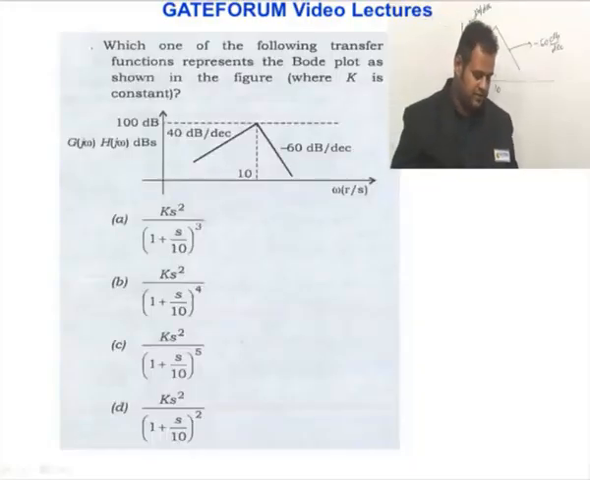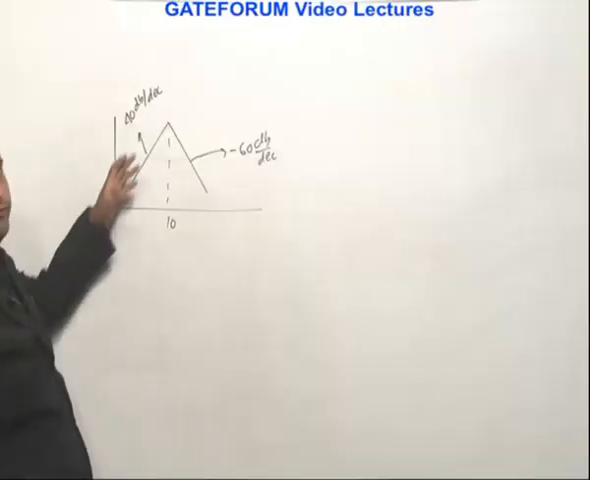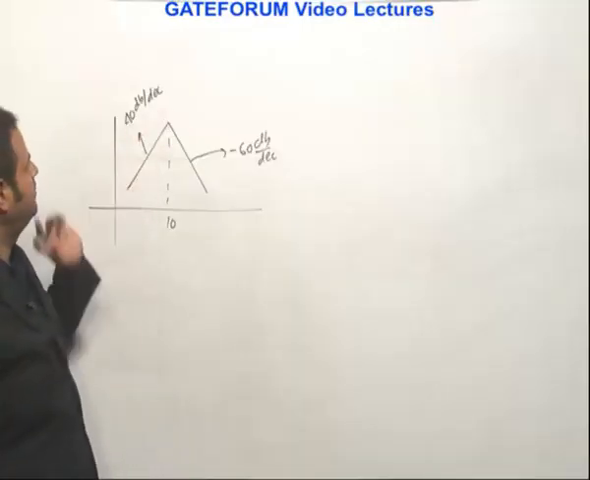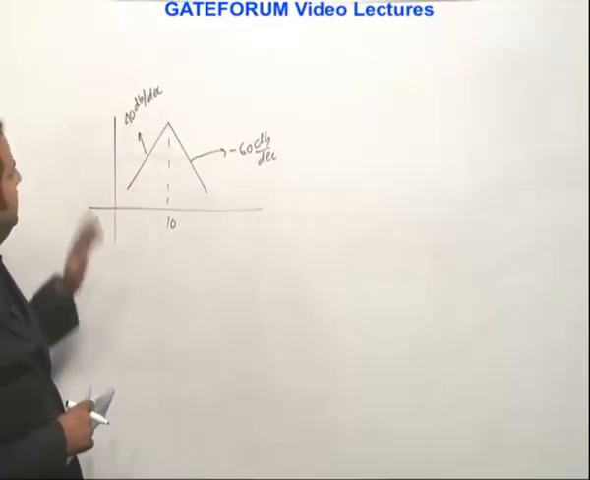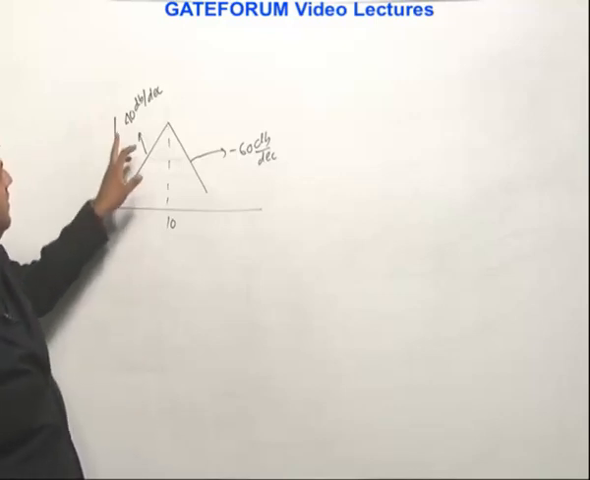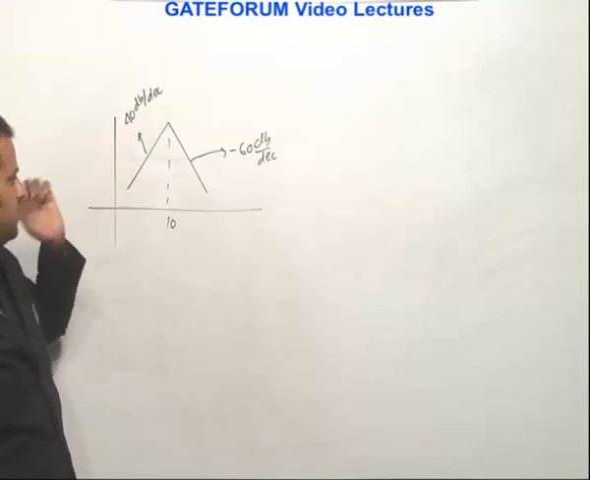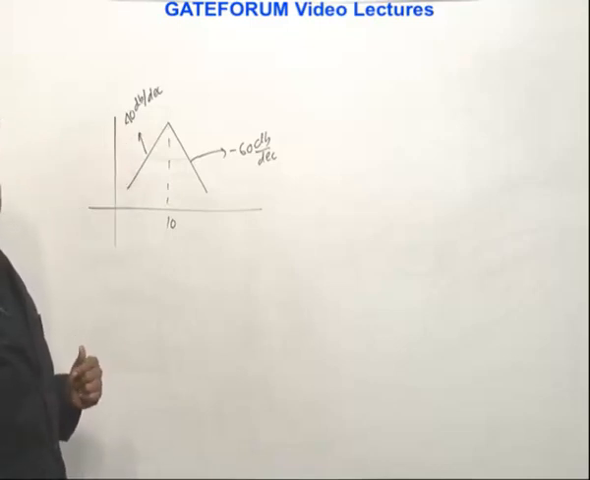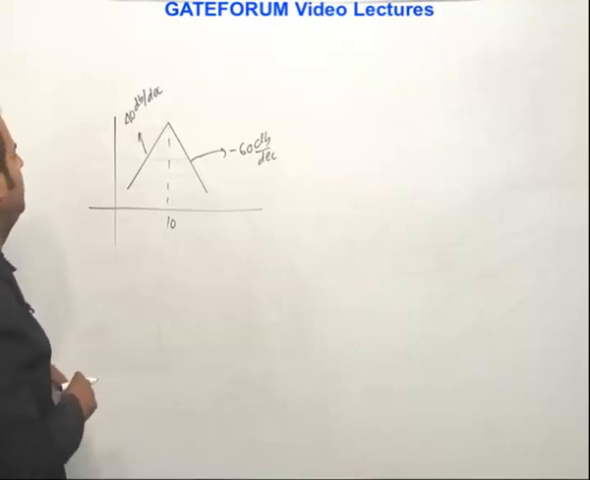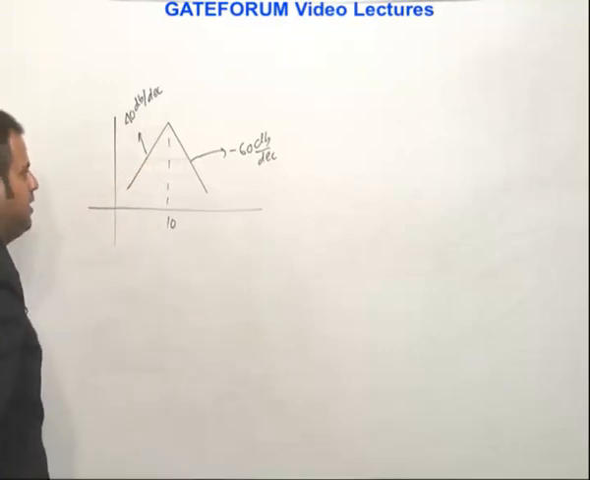Which one of the following transfer functions represents the Bode plot as shown in the figure, where k is a constant? Okay, let's see. You notice that this is the low frequency asymptote and the slope is 40 dB per decade. So this indicates there are two zeros at origin, because this is 40 dB, that will be positive. Negative means pole, positive means zero. And one zero contributes 20 dB per decade, two zeros means 40 per decade. So this is saying there are 2 zeros at origin, right?